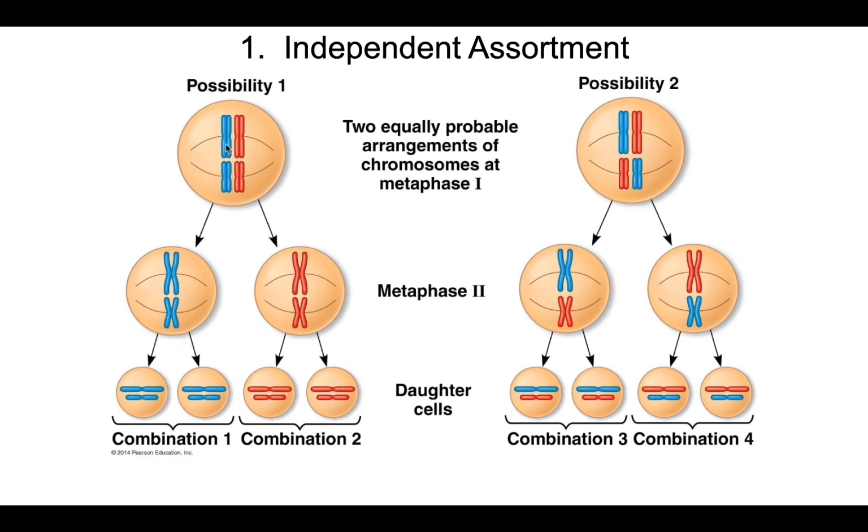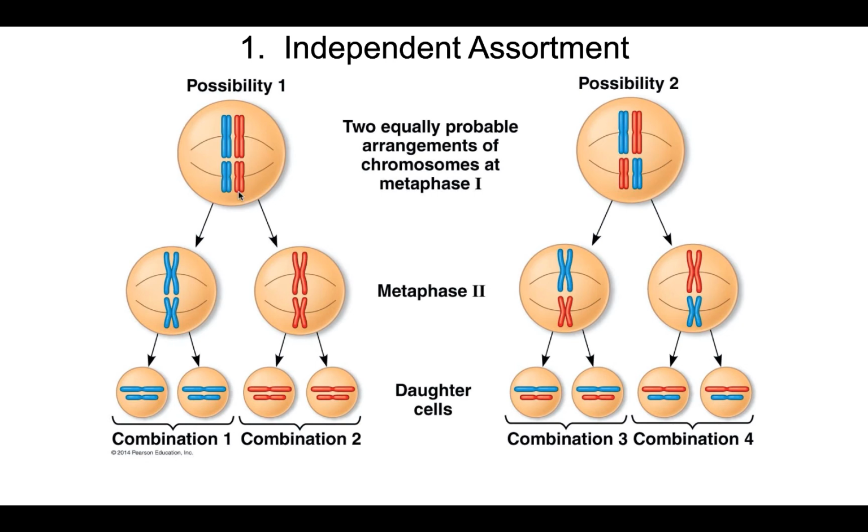way that is completely independent of the way all the other tetrads are going to line up on the metaphase plate. Which means that one possibility of the way in which these tetrads line up is like this, where we have the blue chromosome on the left, the one derived from mom, and the red chromosome on the right, the chromosomes derived from dad, let's say.